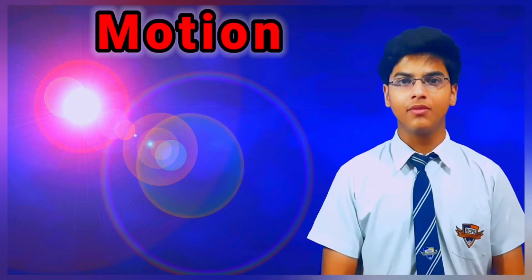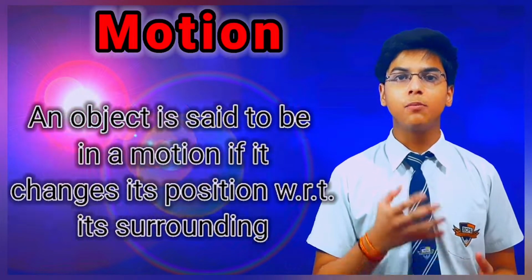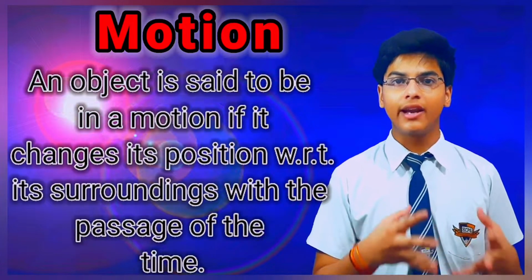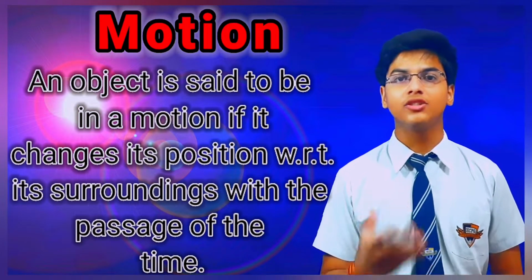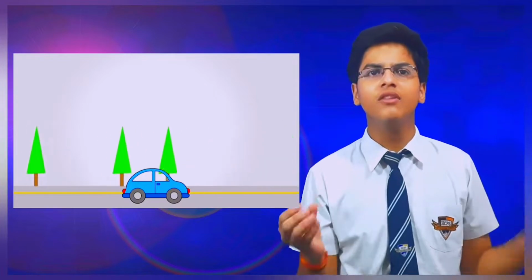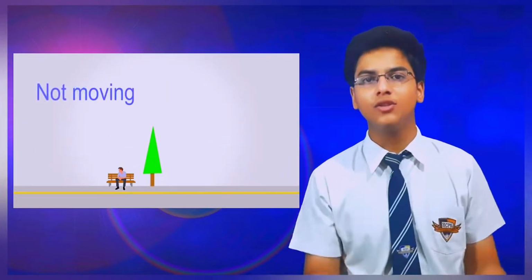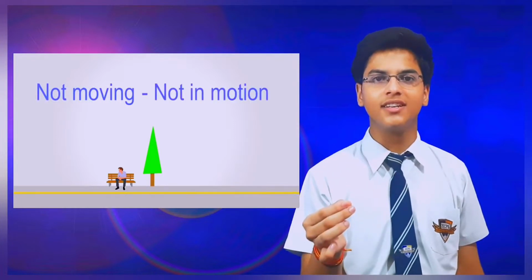So my dear friends, let me start with the definition of motion. An object is said to be in a motion if it changes its position with respect to its surrounding and with the passage of time. For a body to be in a motion, it has to be compared with something. Hence, if we see anything moving, we say it is in a motion. And if not moving, we usually say it is not in a motion and is stationary.